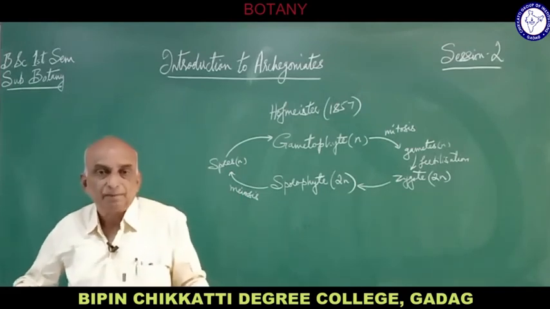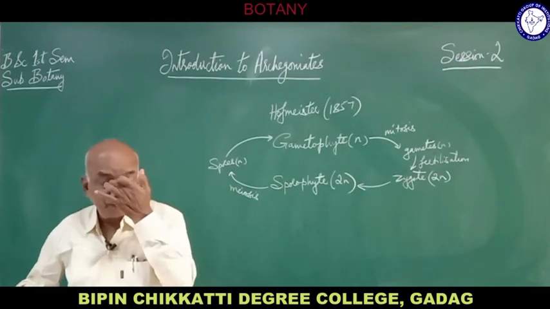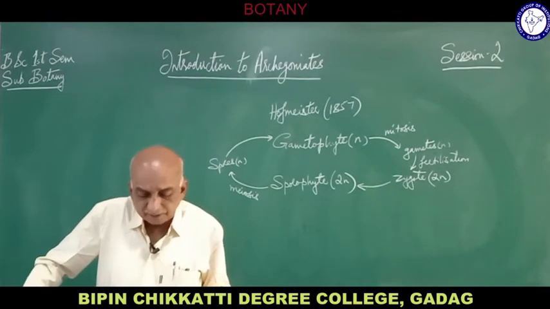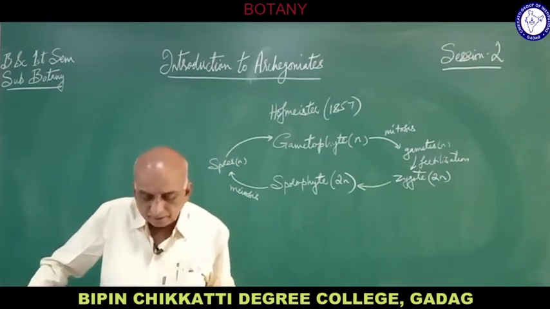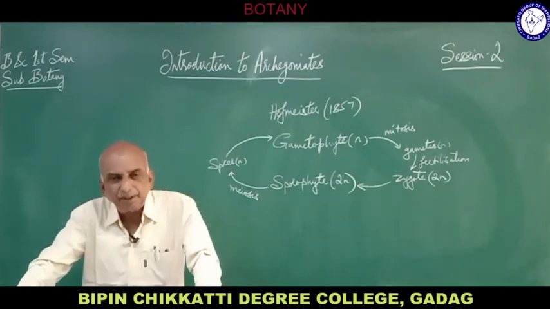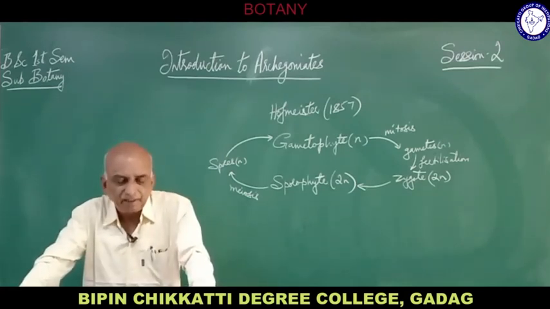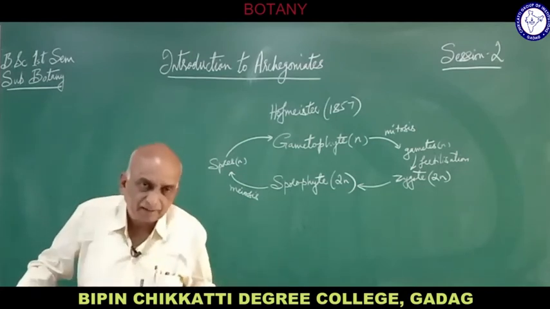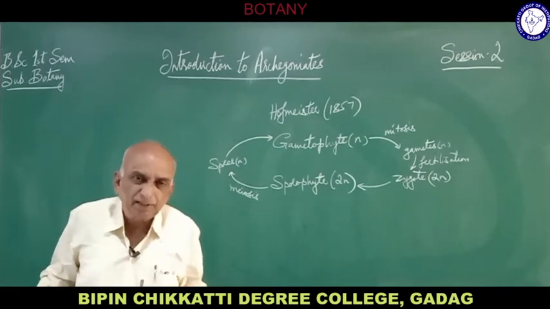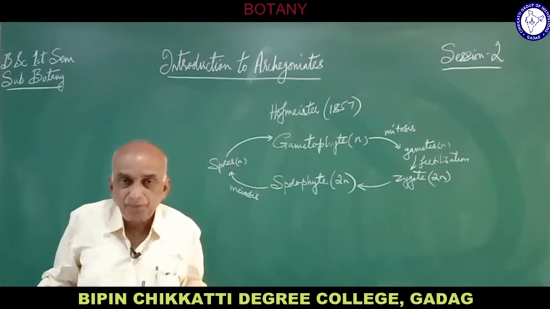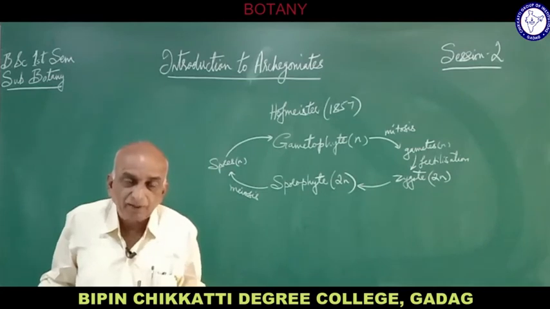So during its lifespan, the sporophyte depends on this prothallus only for a brief period, and then it becomes independent, only for its nutrition in the early development, we can say. When the sporophyte is born from the gametophyte, it cannot live independently.